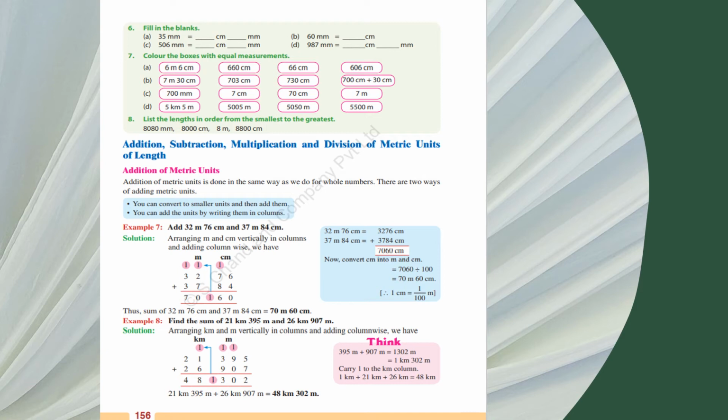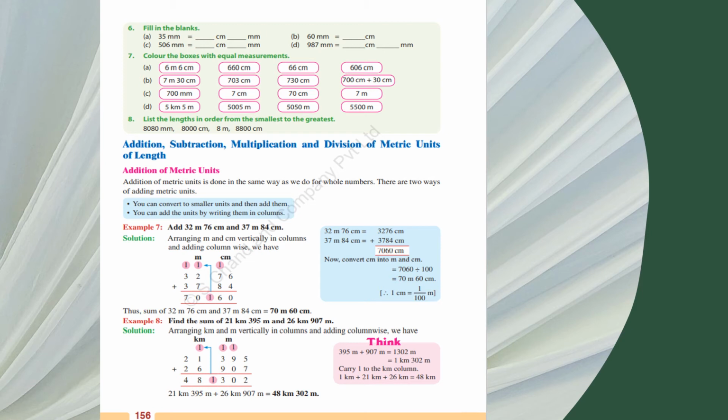When you add it, you are adding it. Here are some rules. Addition of metric units is done in the same way as we do for whole numbers. There are two ways. You can convert to smaller units and then add them, or you can add them by writing the units in columns. Okay, so here see 32 meter 76 centimeter. This becomes 3276 centimeter, and 37 meter 84 centimeter becomes 3784 centimeter, and it is added. This is one method.